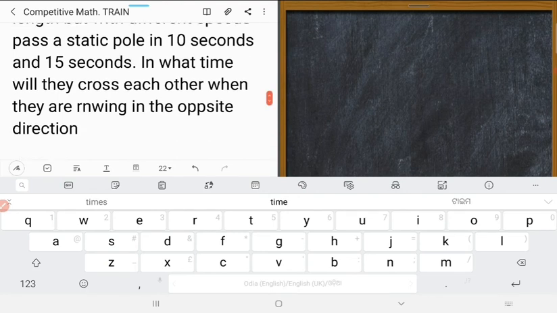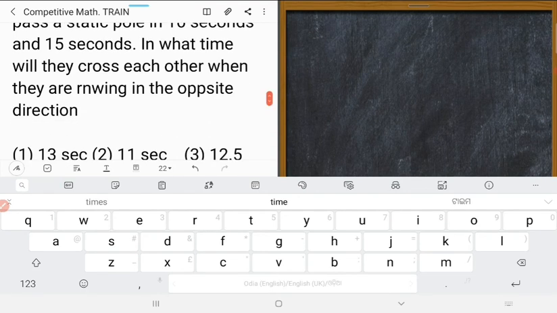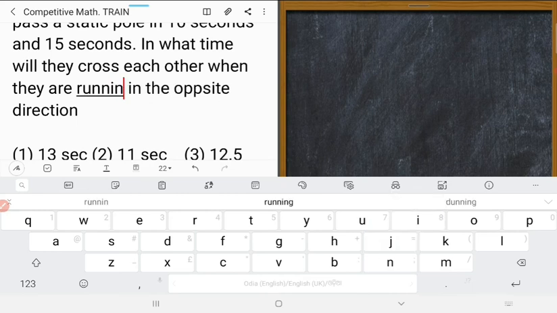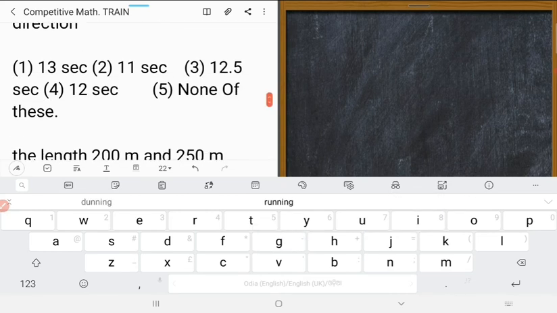In what time will they cross each other when they are running in the opposite direction? This is also similar to questions 18, 19 and 20, so you can do it. It's not difficult. I have done one of them.